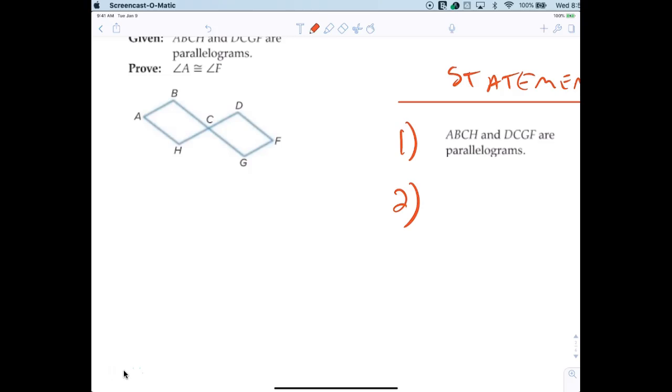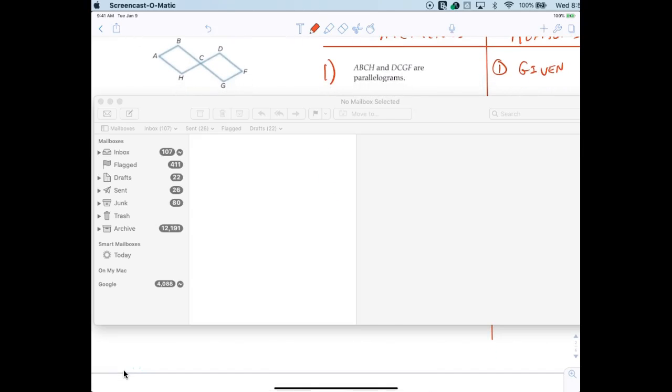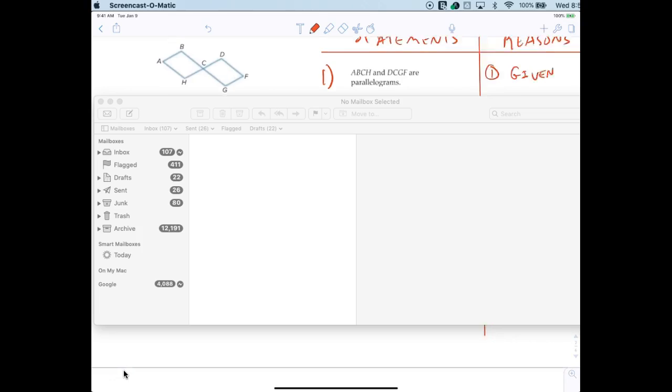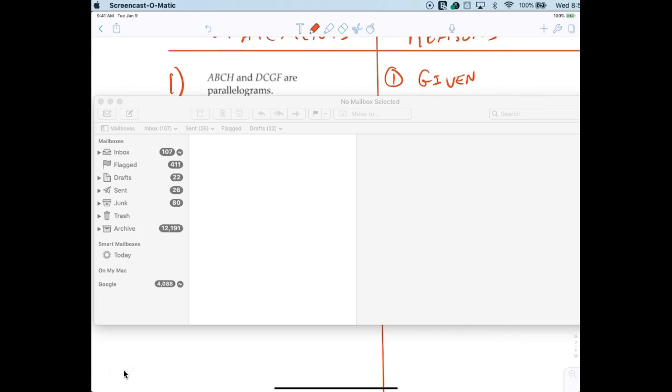So we would say angle A is congruent to angle C, and we would just simply say opposite angles of a parallelogram are congruent. All right, we know that. Opposite angles of a parallelogram. Thank you, guys. Opposite angles of a parallelogram are congruent.